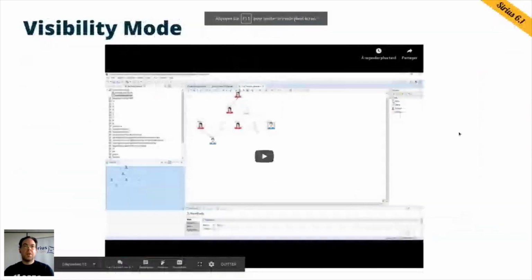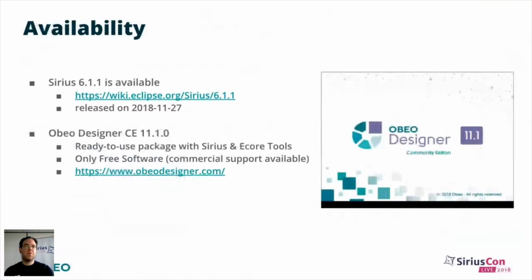So this was for Sirius, the software. Oh, sorry. All of this is available right now. So we released 6.1.1 last week, I believe. And we also have an OBEO Designer Community Edition, which is a ready-to-use package. And it's really the easiest way to use Sirius. It's available at obeodesigner.com. The Community Edition contains only free software, so it's really just a ready-to-use package with all the Sirius and accompanying tools in compatible versions, ready to use.